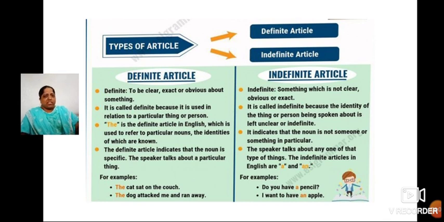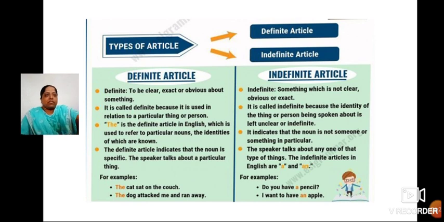Not specific. That means indefinite. Understood? Then I want to have an apple, not green apple, not the cut apple, the apple which is cut in pieces. An apple, simple.